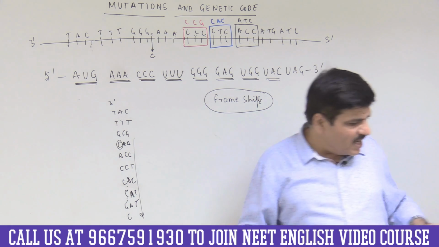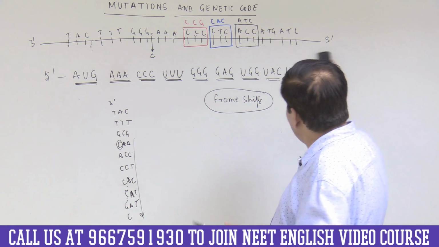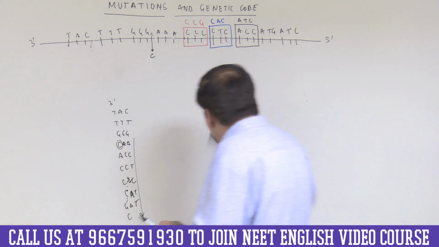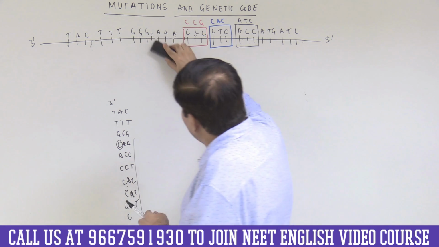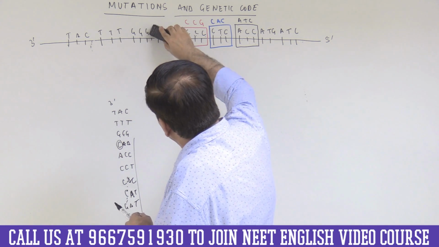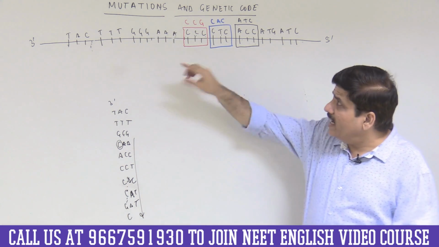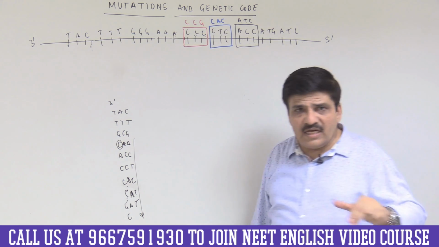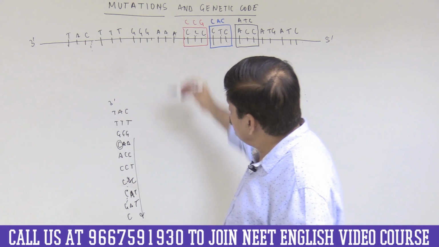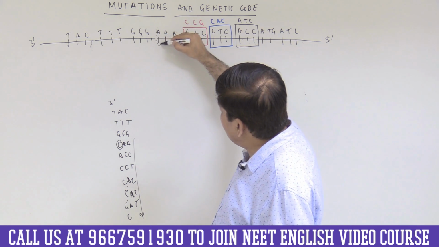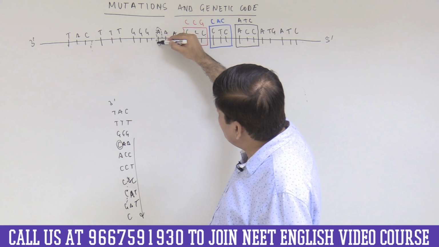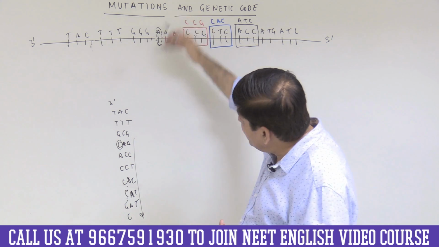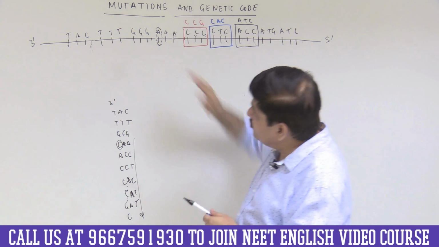Now let me do something else here again. So let us rub the messenger RNA molecule as well. We do not require it. Now let us look at something else. So let us remove this particular thing. Suppose this was my original template, and let us remove one of the base pairs. That would be called deletion. So suppose this one is getting deleted. Now please understand what is happening here. So now presume that A is not present. It has been deleted. This base pair has been deleted.